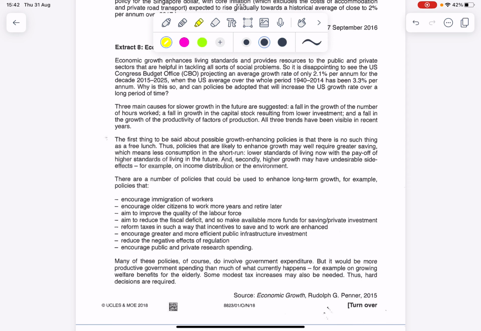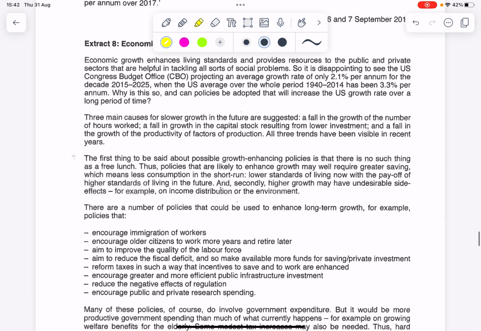When we look at the second paragraph, you realize they're talking about why there's a slower growth of the economy, why there's a fall in growth of the economy, maybe even. So we look at the second paragraph. The main causes for slower growth in the future are suggested: a fall in the growth of number of hours worked, a fall in growth of capital stock resulting from lower investment, and a fall in the growth of productivity of factors of production. So we see something that is similar to what we saw in part D. So I'll highlight it. All three trends have been visible in recent years.